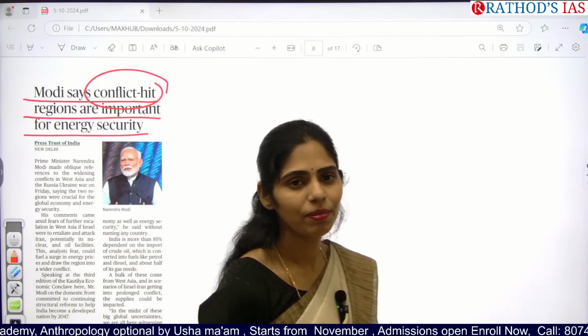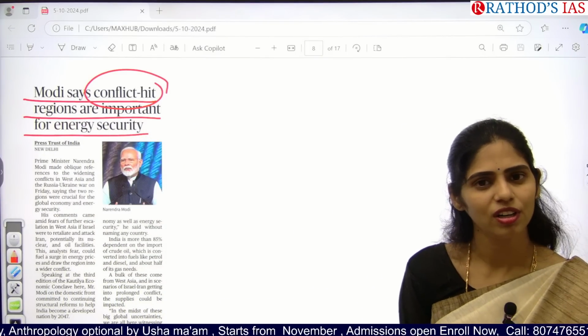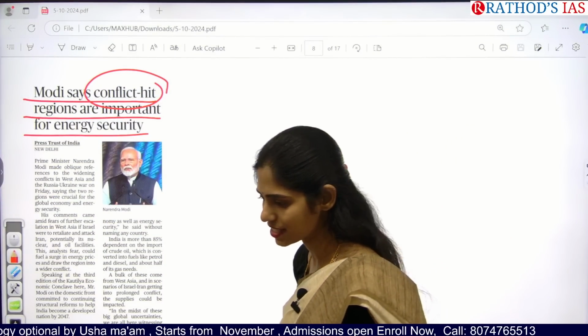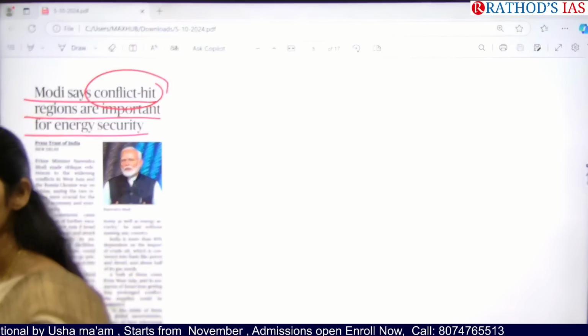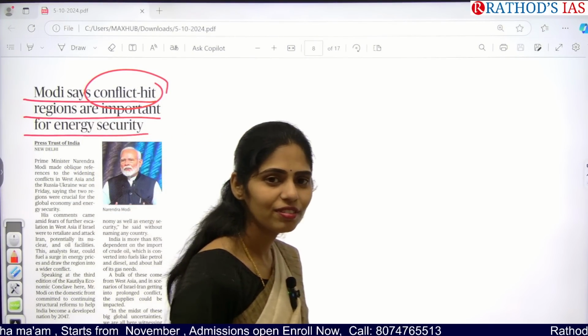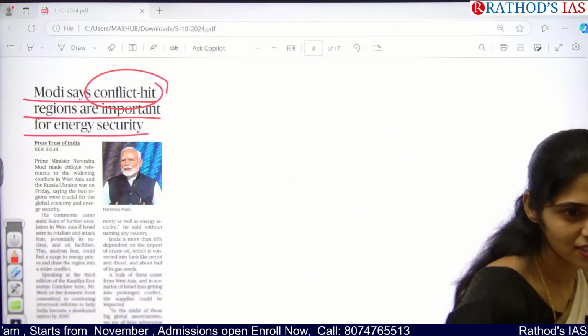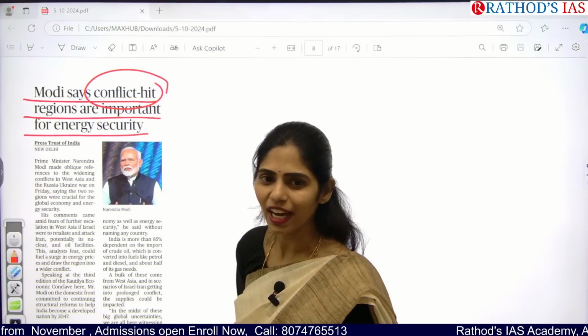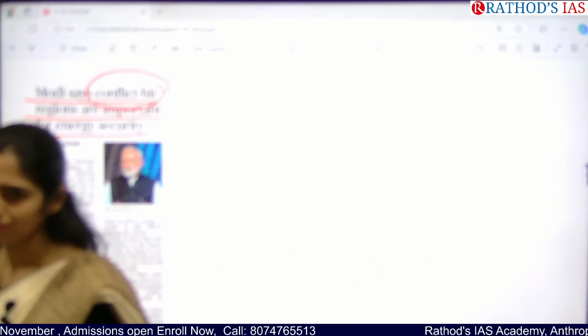Fossilization of plants leads to the formation of coal. Fossilization of animals leads to oil as well as gas. Why? In animal bodies we have proteins and fats, so that will be converted into oil, and in plants there is only carbon, so that will convert into coal.